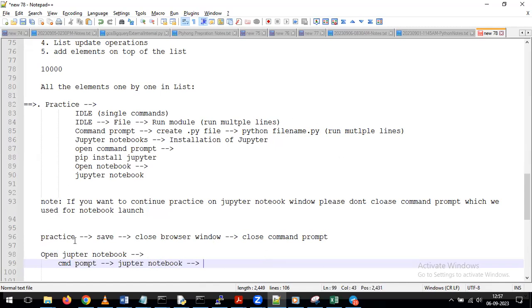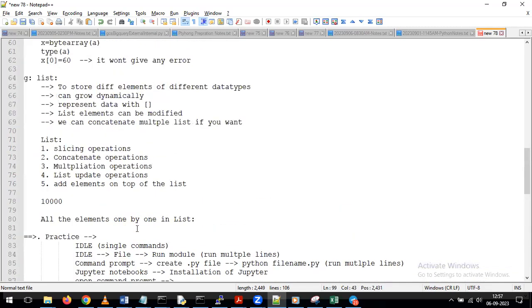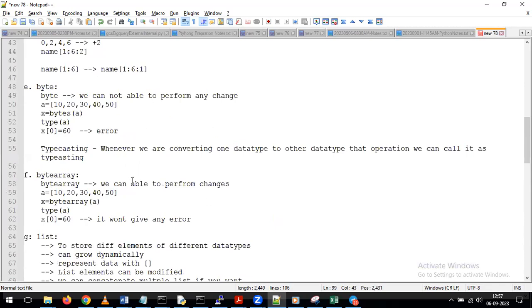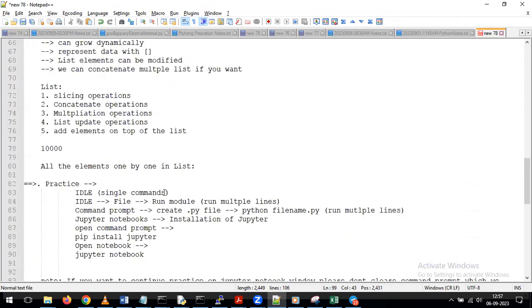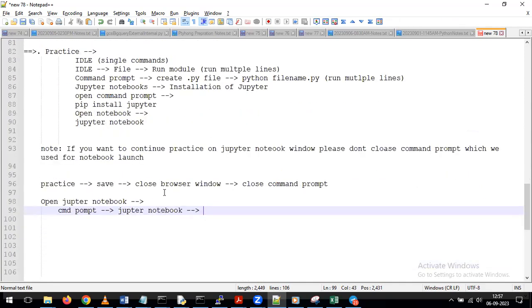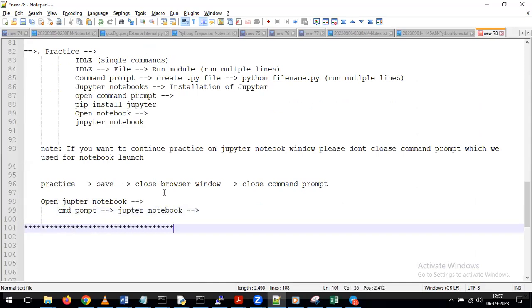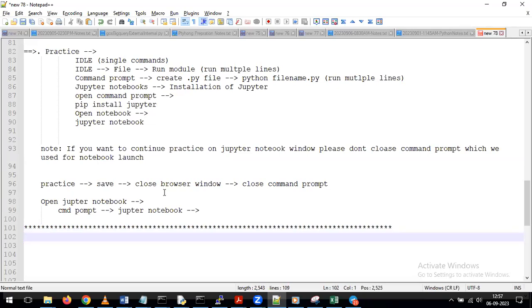And why I am telling all this information here is, whatever topics we discussed today, please try to practice all of them on the Jupyter notebook, because for the last 3 or 4 days we have been doing the practice on the IDLE. So today, please try to perform all this practice on the Jupyter notebook. Now people will get the question: if I do practice on IDLE, what will happen?